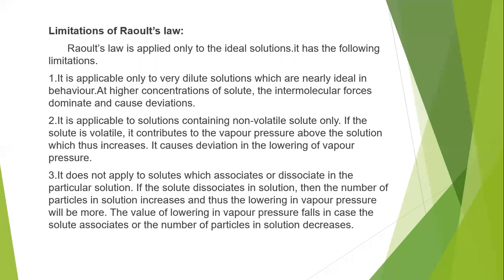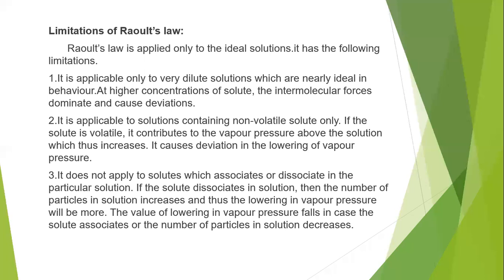Because if it undergoes a dissociation reaction, the number of ions increases, and a colligative property depends on the number of particles of a solute but not on the nature of the solute, so its value changes. Similarly, if it undergoes association, that means it combines with another same molecule, then the number of molecules changes. So the lowering of vapor pressure, or any colligative property, depends on the number of particles, because it is a colligative property.